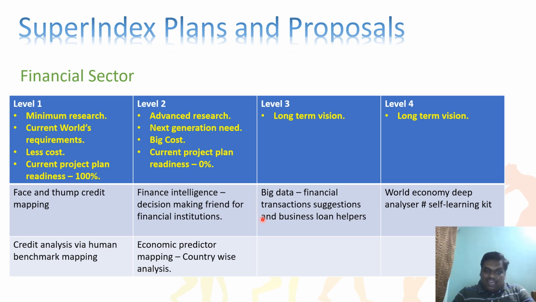When it comes to economic predictor mapping, it's a country-wise analysis. It should understand the past 1,000 years of history, the psychological and philosophical effort, how things will be happening, and what will happen in the future. It should make many predictions and help with economic predictor mapping. For the long-term vision, further up, there are big data financial transaction suggestions and business loan helpers. Financial transaction suggestions.